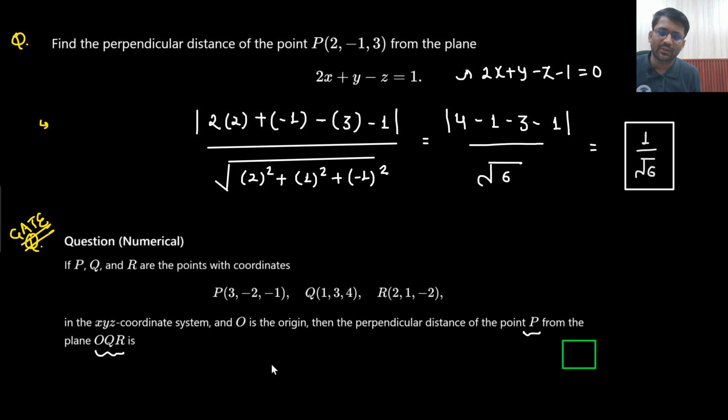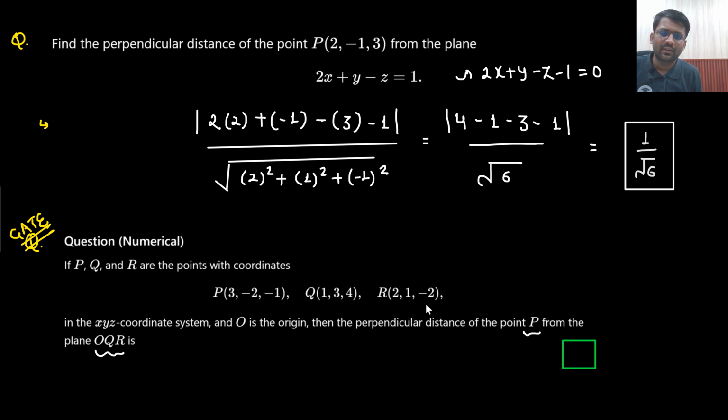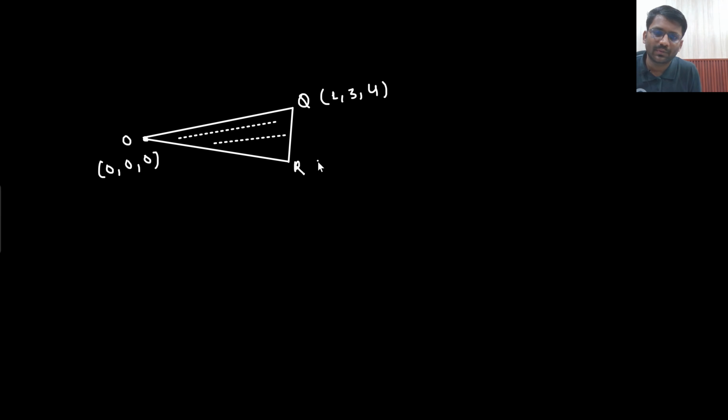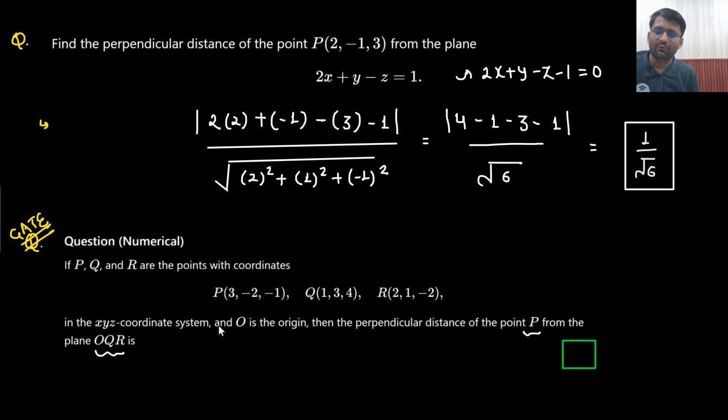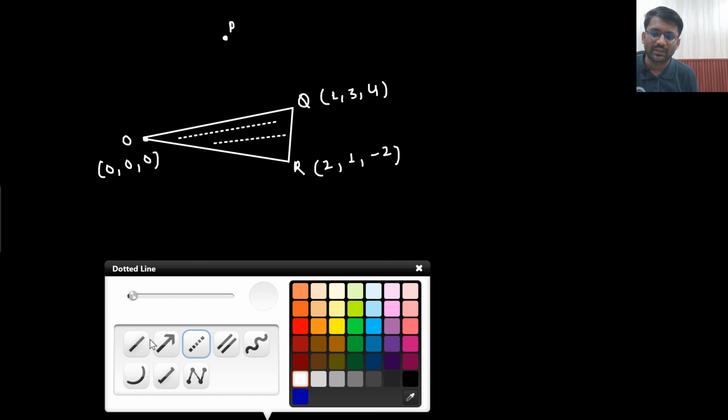What will be the coordinate of O? 0, 0, 0. What is the coordinate of Q? 1, 3, 4. And what is the coordinate of R? 2, 1, minus 2. You need to find the distance from point P. In the XYZ coordinate system, O is the origin, and you are supposed to find the perpendicular distance of the point P from the plane OQR.